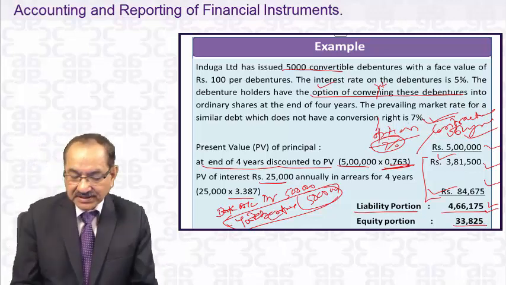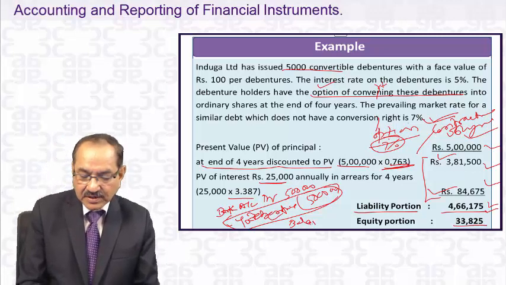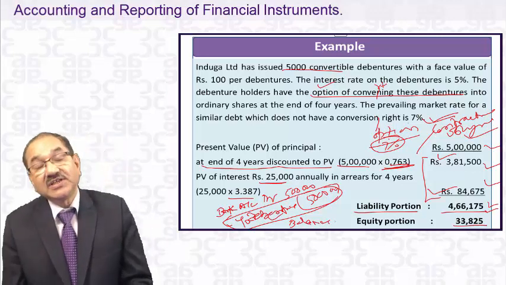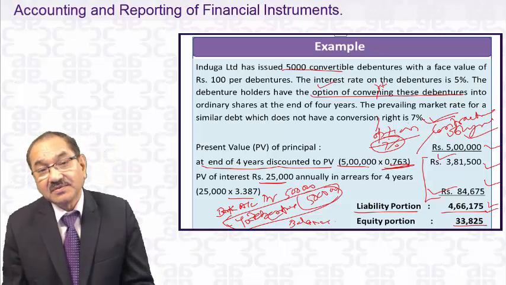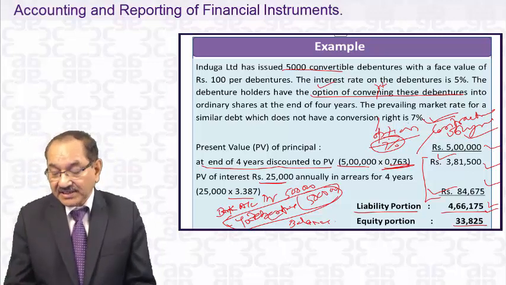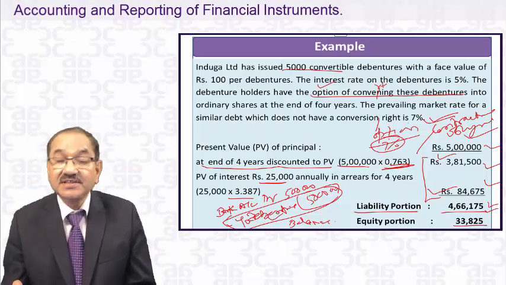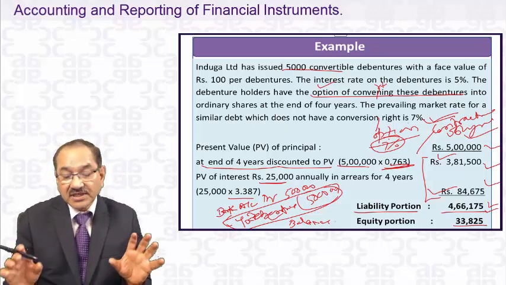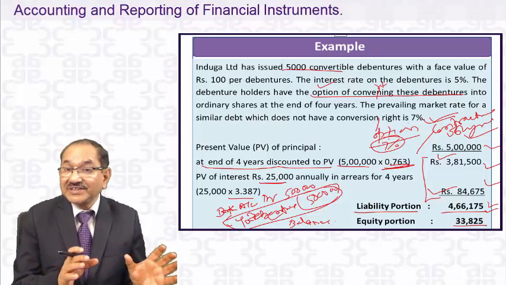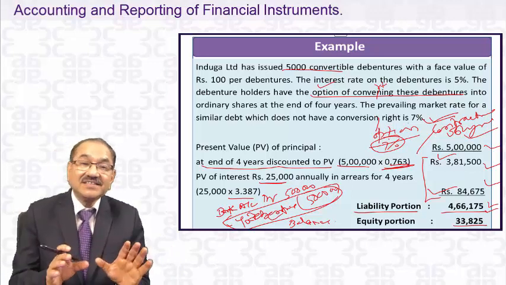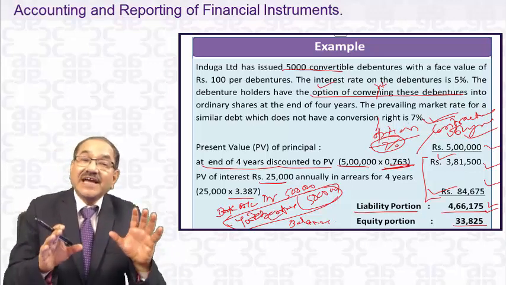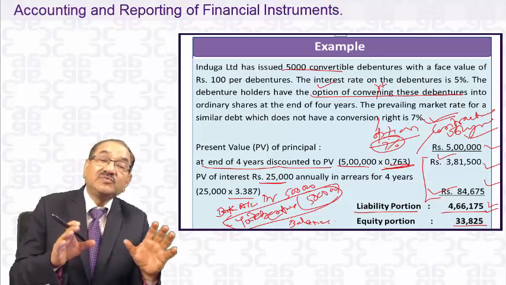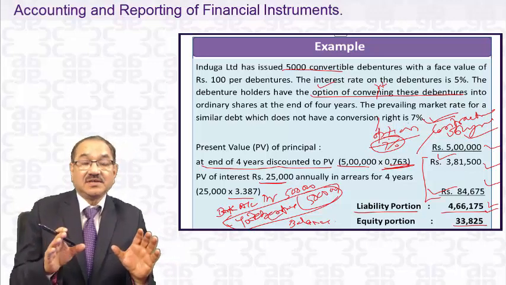So the balance amount is the equity portion, 33,825. Out of 5 lakhs you deduct 466,175, and 33,825 is the equity portion. So dear student, that's the way we segregate. This segregation is not different. It has appeared in the past in 3-4 examinations.